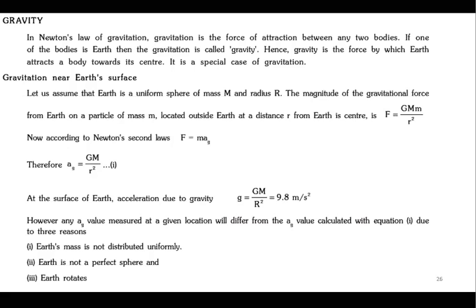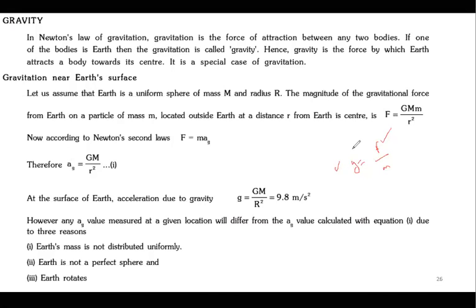Since g is equal to F by m, g will vary whenever there is variation in force. Makes sense?